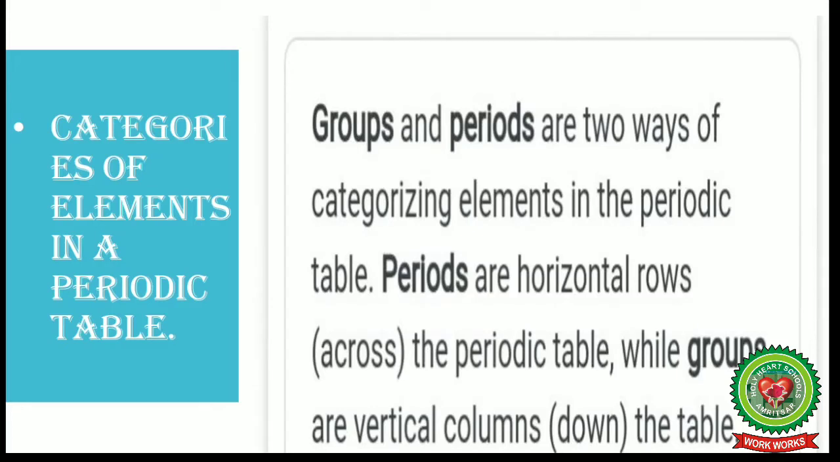Now, categories of elements in a periodic table. Groups and periods are two ways of categorizing elements in the periodic table. Periods are horizontal rows across in the periodic table, while groups are vertical columns down in the table.